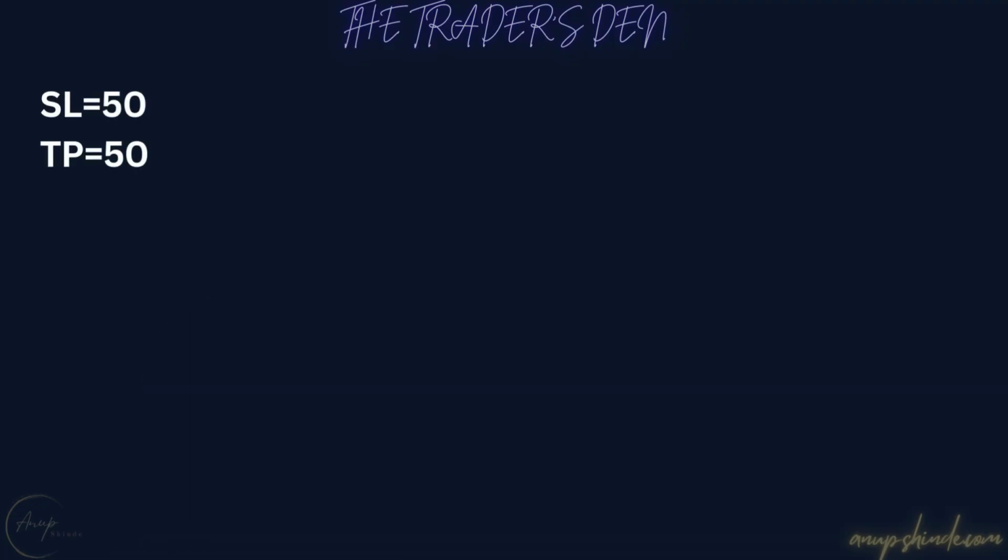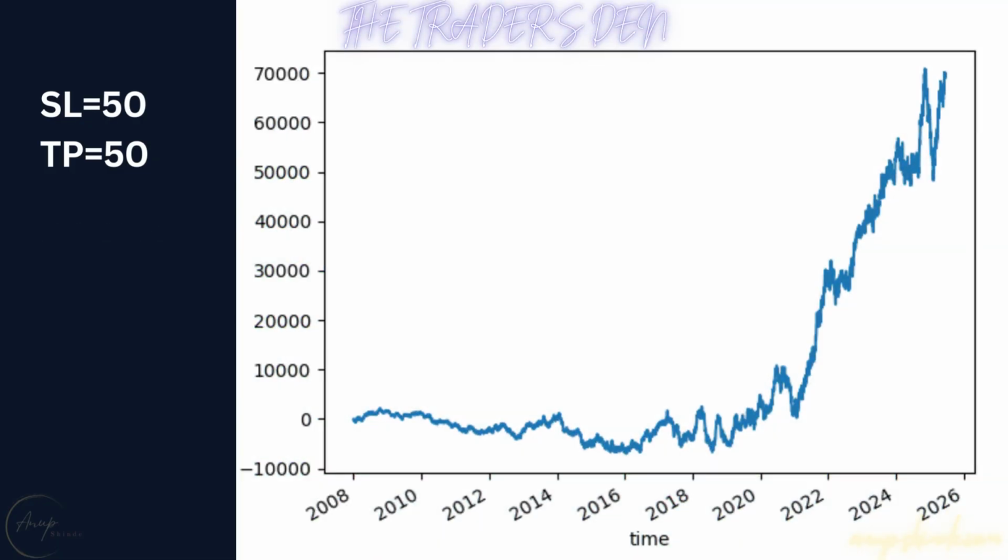The first case uses stops at 50 points and take profit at 50 points. This is a slightly negative reward to risk ratio. It is negative because of the slippage and commissions. The win rate is around 51%. But the results are not so exciting. It took off somewhere after 2020.